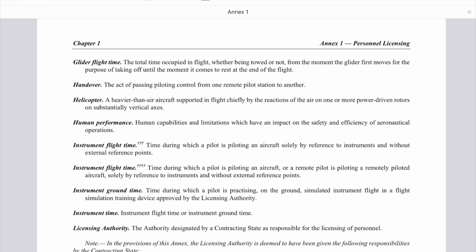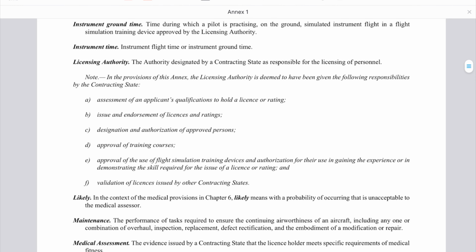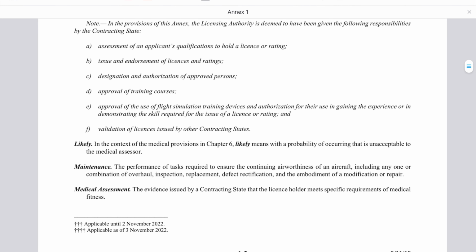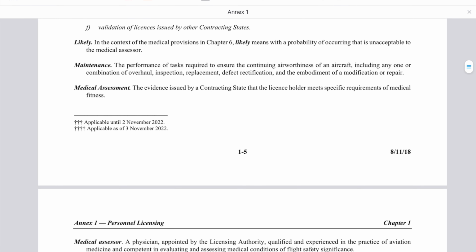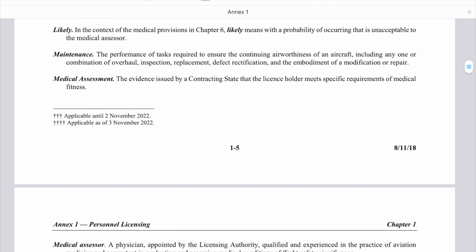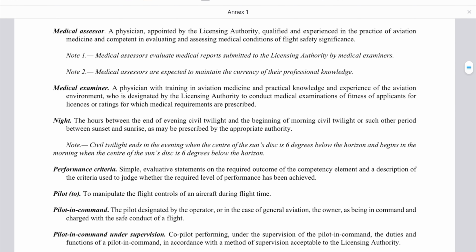Some of these phrases and terms are used for helicopters, some of them are for remote pilots like the drone, and some others are for aircraft like the airlines aircraft. You will see the maintenance definitions, medical assessment, medical assessors, medical examiner.